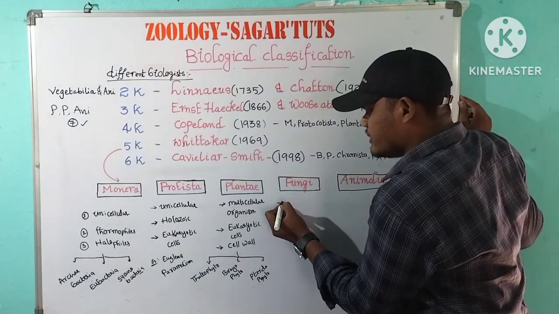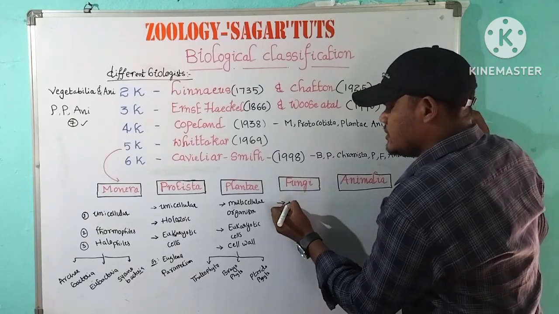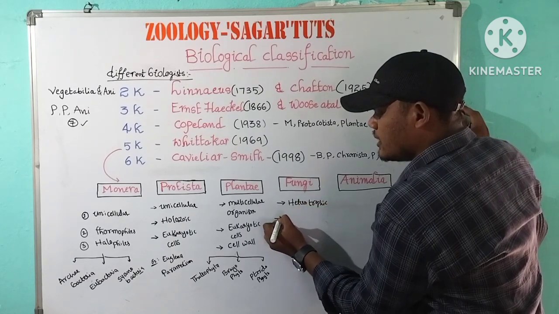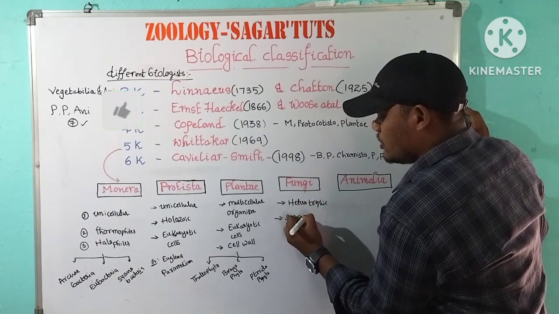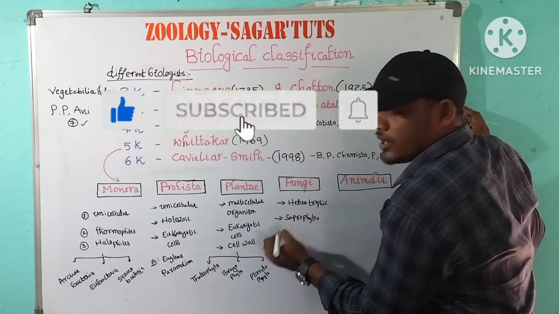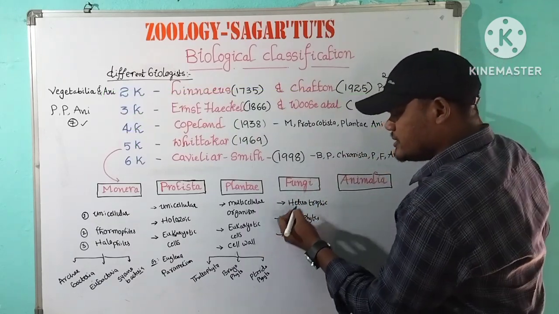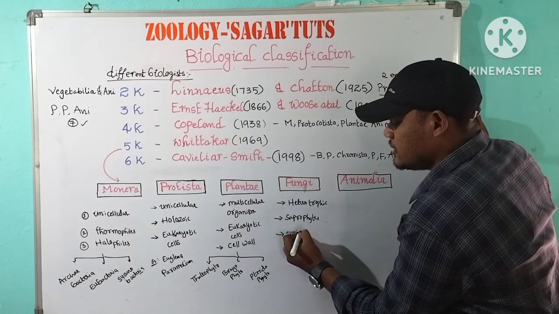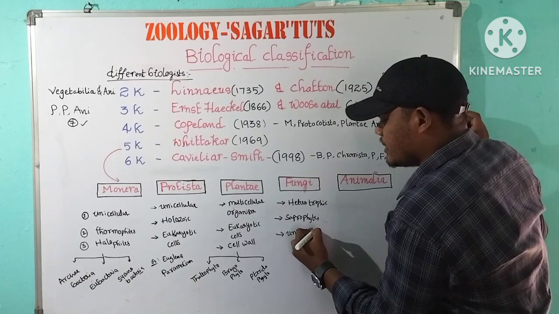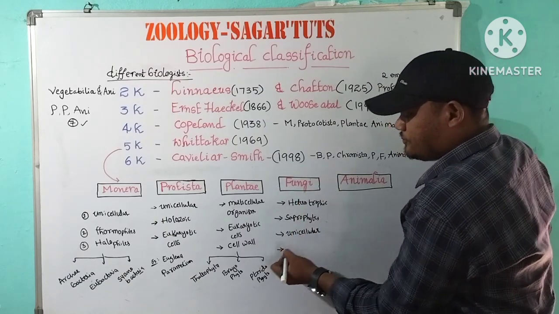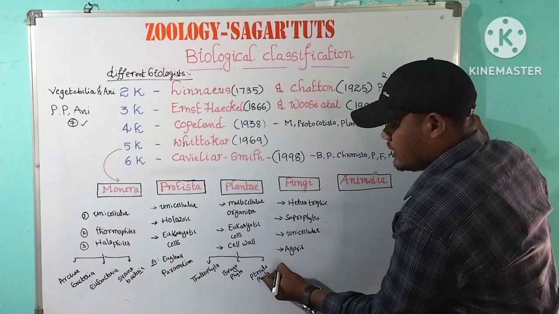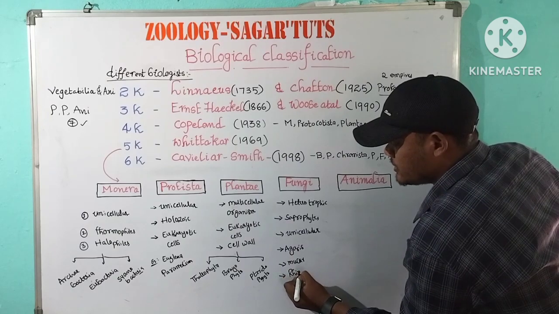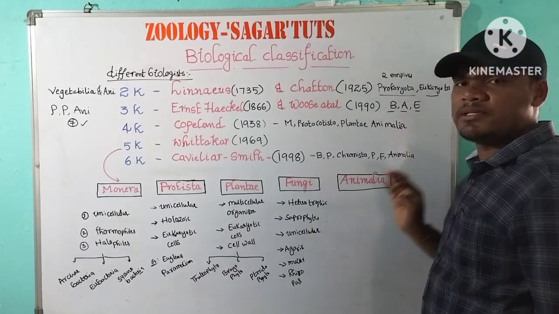Coming to fungi, fungi are heterotrophic organisms, also called saprophytes. Their nutrition is heterotrophic, and we commonly call them saprophytes. Fungi are mostly unicellular organisms, but others are multicellular. The best examples of fungi are Agaricus, Mucor and Rhizopus.